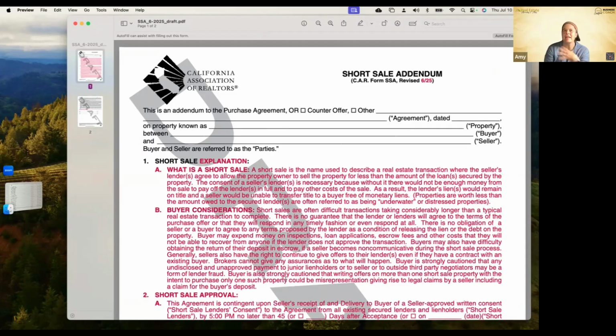We're not seeing that many. I did one that closed, I don't know, about a year ago. I've seen one other short sale come on the market, but they're not very many because most people that sell still have equity in their properties or they're really close. So just know that this form exists and needs to be included anytime you're making an offer on a short sale property, or if you're trying to explain to a buyer what a short sale is, great form to pull up to go over with them, this SSA form. Again, they've kind of combined two forms into one with this one and eliminated one.